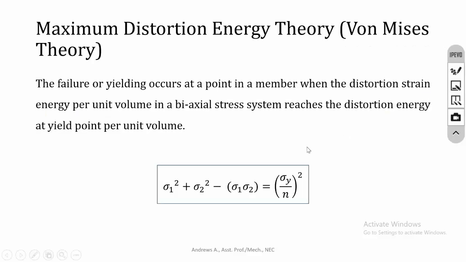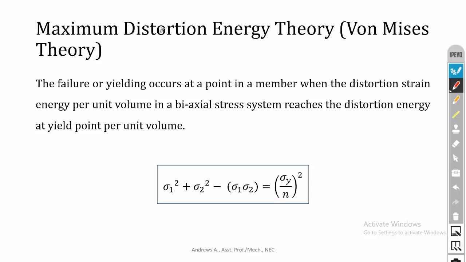Then the last theory is maximum distortion energy theory, or von Mises theory. This theory is mostly used in our mechanical applications. The failure or yielding occurs at a point in a member when the distortion strain energy per unit volume in a biaxial stress system reaches the distortion energy at yield point per unit volume. So when the distortion energy per unit volume exceeds the distortion energy at yield point, then the system will break.